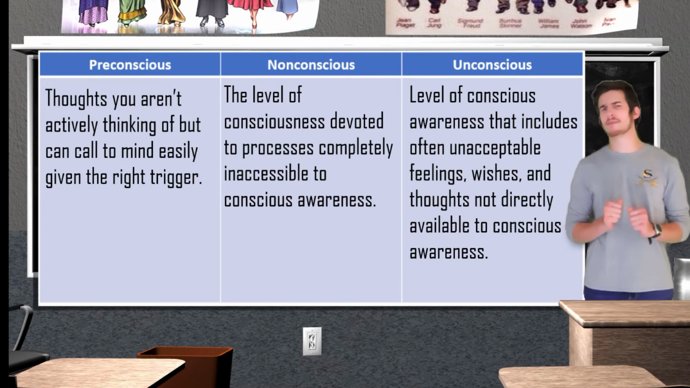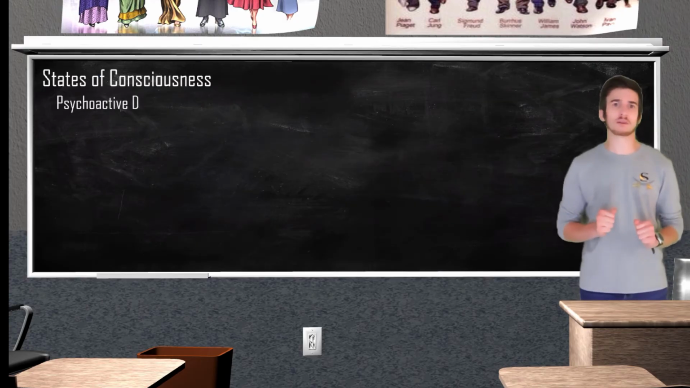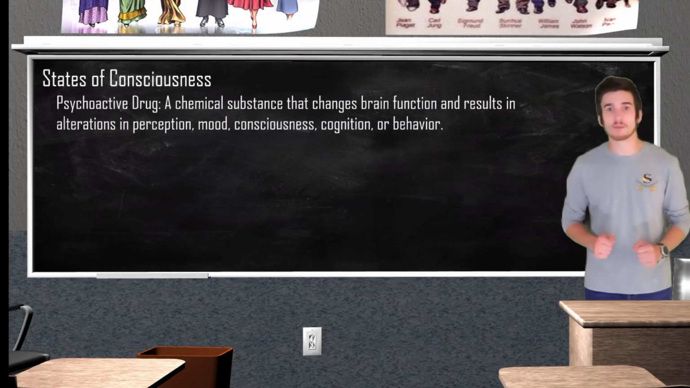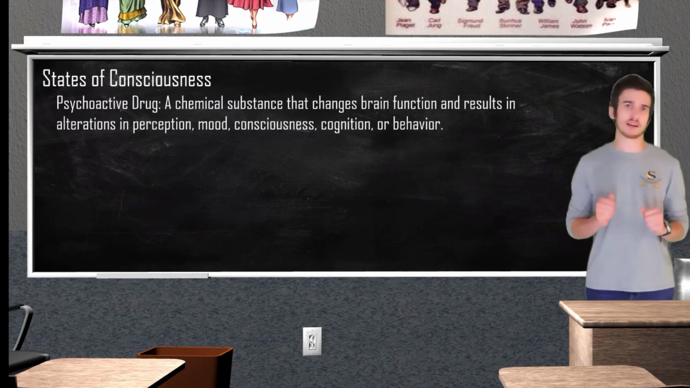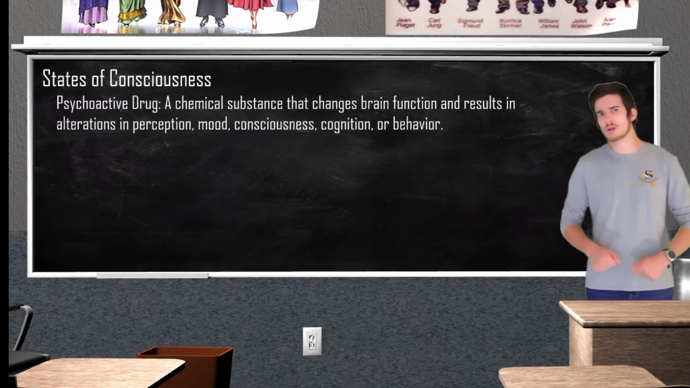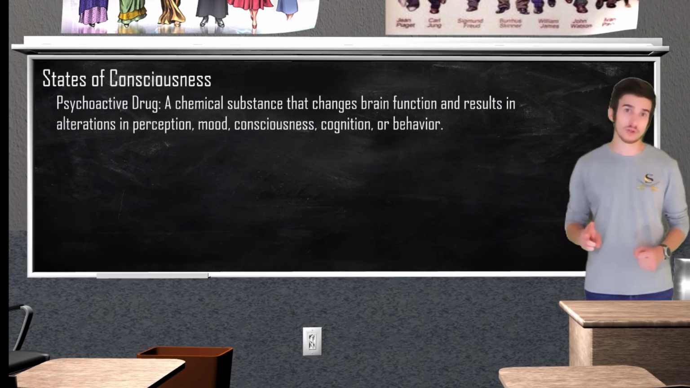Now, before we move on to my favorite topic of sleep and dreams, I want to do a little bit of backtracking and talk a little bit more about how psychoactive drugs affect our brain. We talk about neurotransmitters and how slight changes of these tiny chemicals can lead to interesting changes in human behavior. Well, now we're going to see how these psychoactive drugs influence our neurotransmitters, which in turn lead to changes in behavior. A psychoactive drug is just going to be any chemical substance that changes brain function and results in the alteration of perceptions, mood, consciousness, cognition, or behavior.